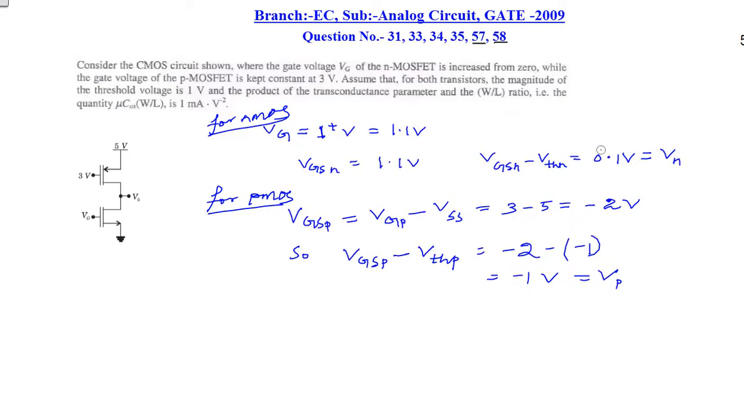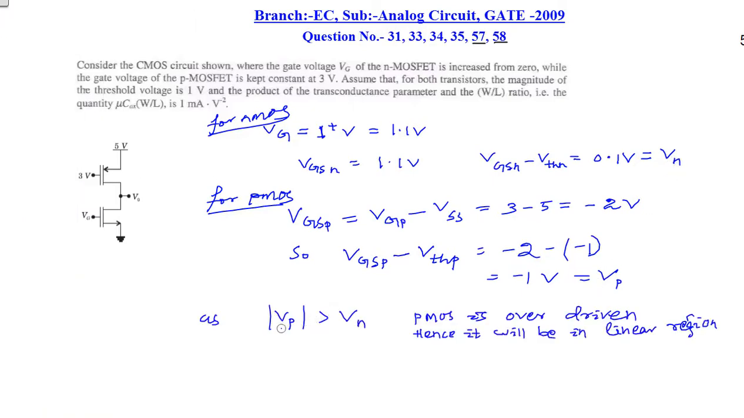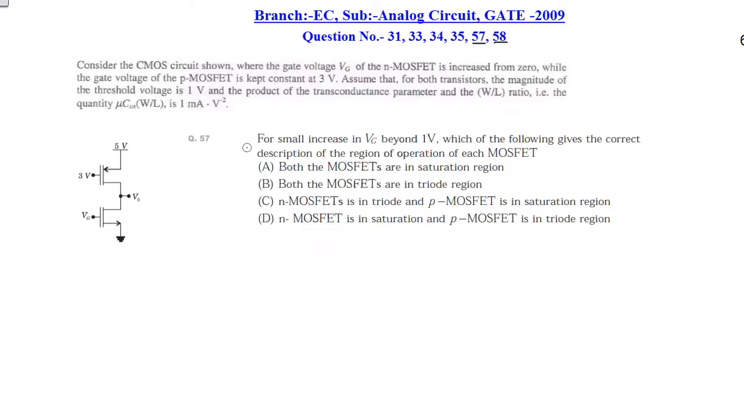If we see both cases, now we will compare Vn and Vp. If we compare the magnitude of Vp with Vn, the magnitude of Vp is greater than Vn, which means the PMOS transistor is overdriven. So if the PMOS is overdriven, it will be in the linear region and the NMOS will be in the saturation region. Among the options, the NMOS will be in the saturation region and the PMOS will be in the triode region. Triode region is nothing but the linear region, so D is the correct answer.